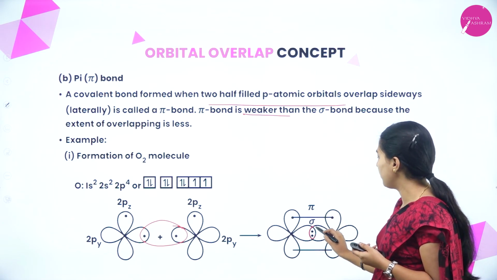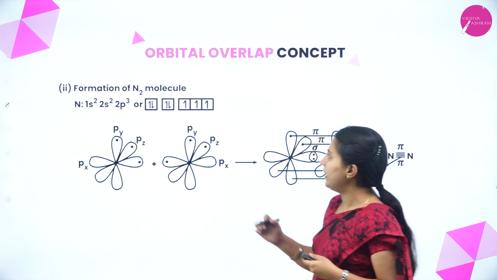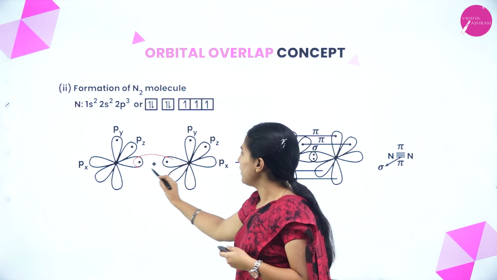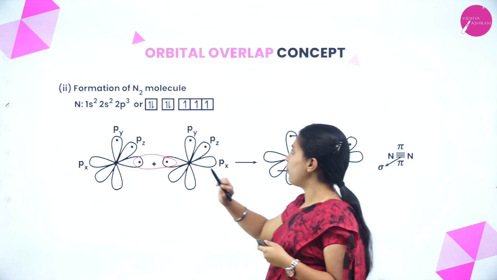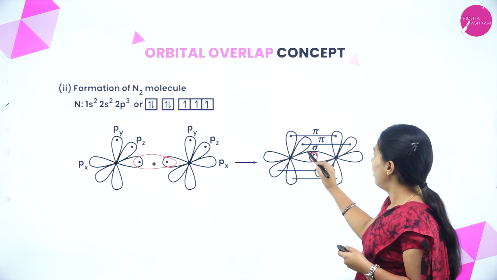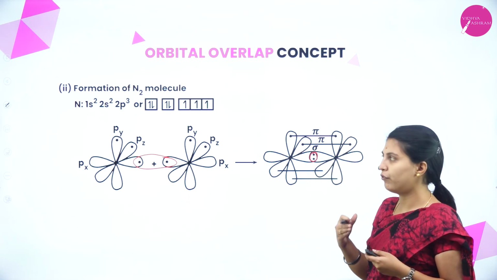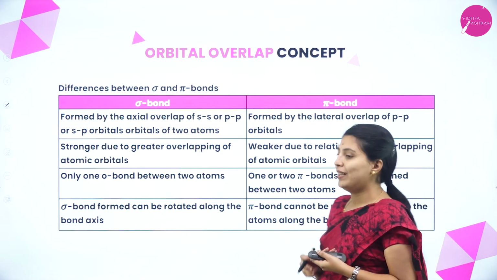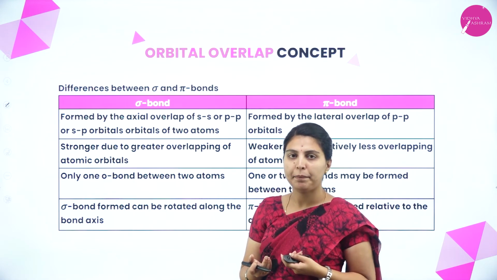This will form a sigma bond. See here, in N2 molecule, one sigma bond will be present and two pi bonds will be present. The other two bonds will be formed laterally. That's why. Next, the difference between sigma bond and pi bond.